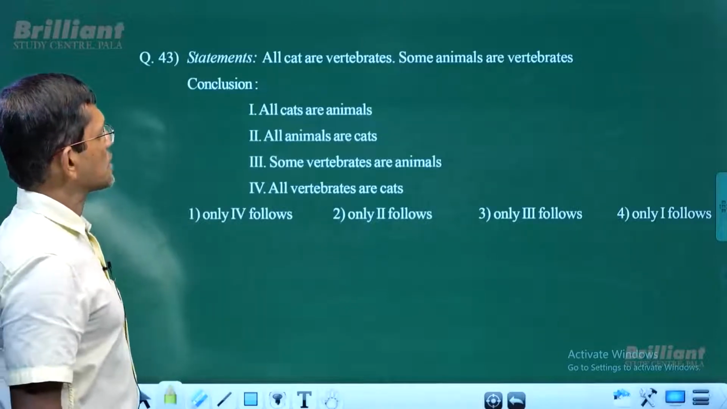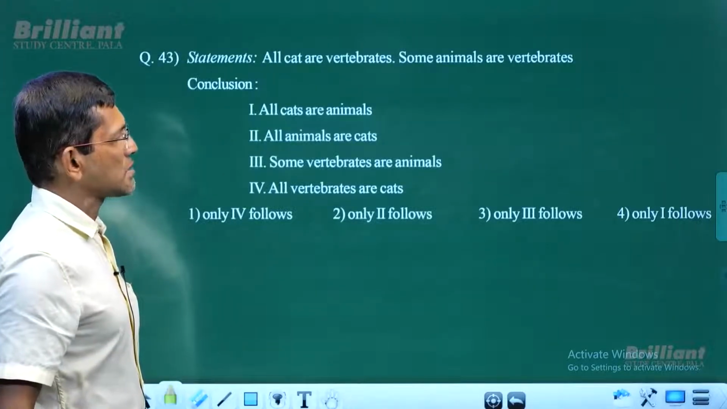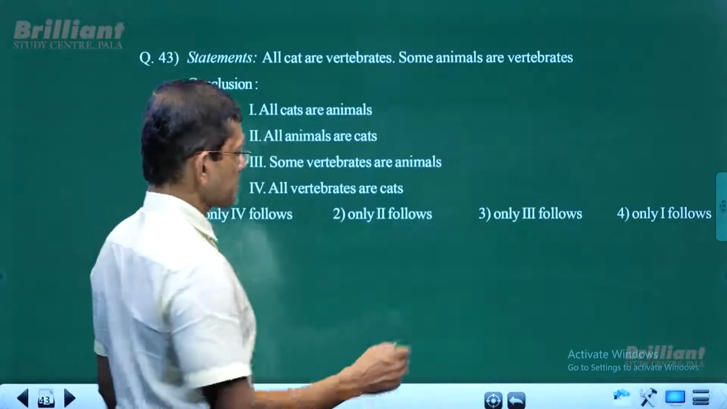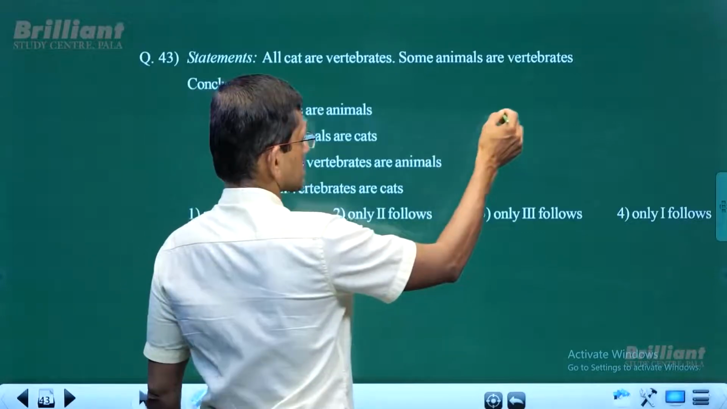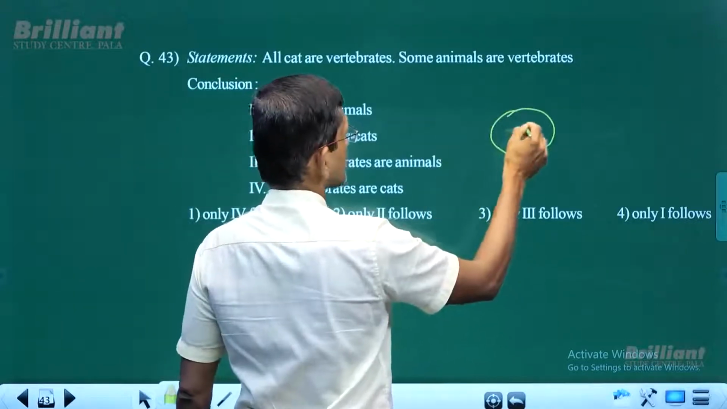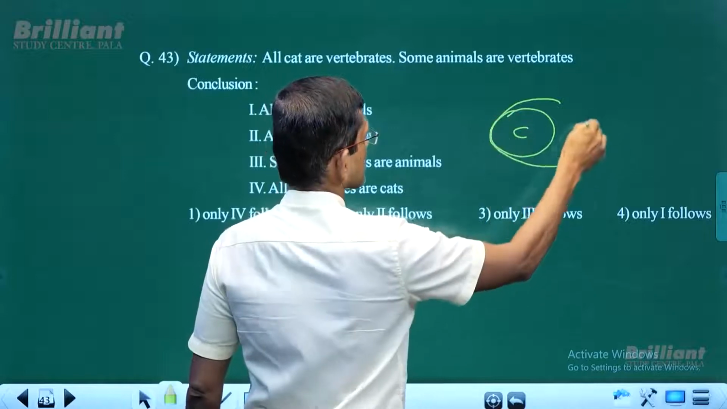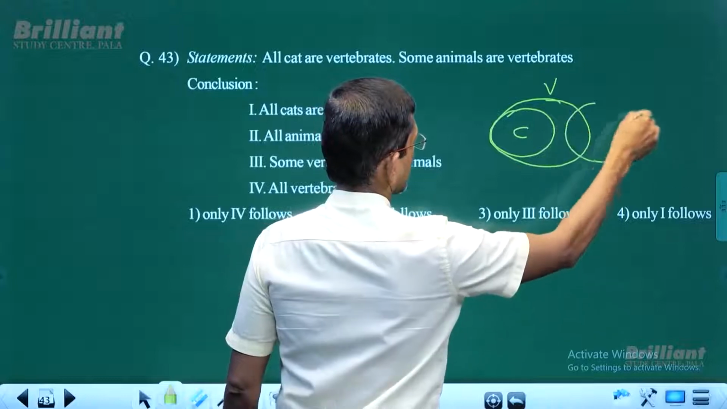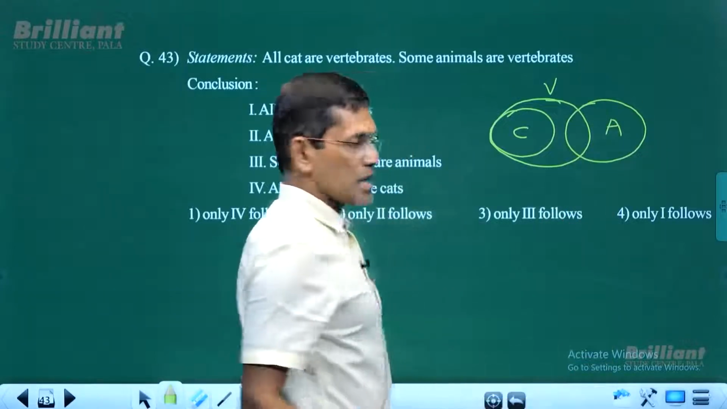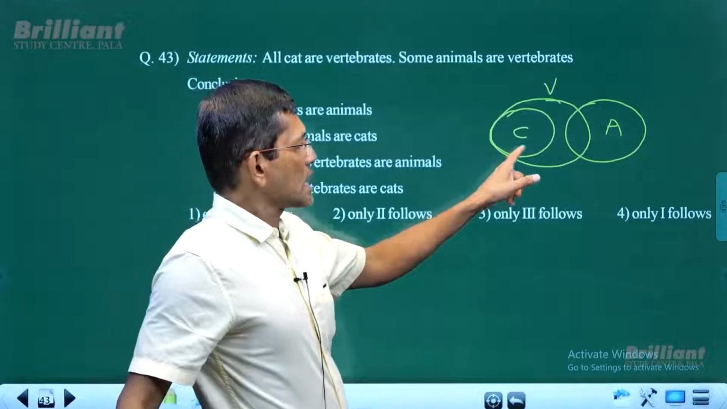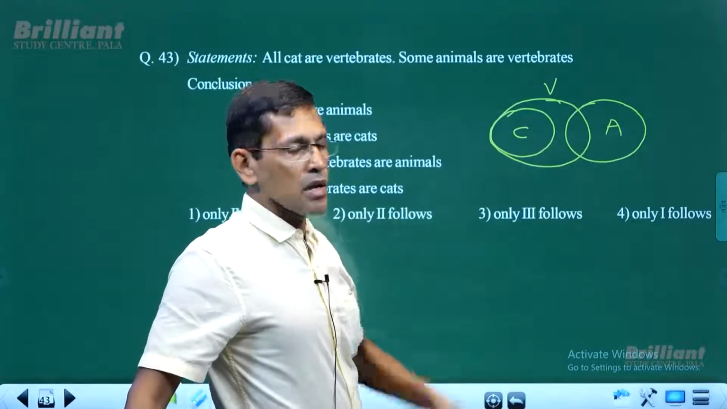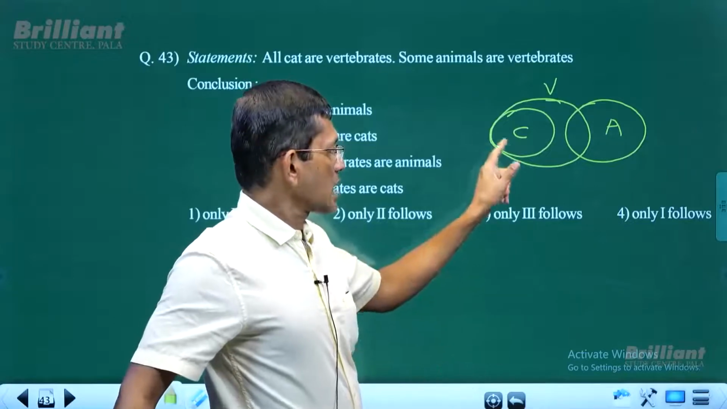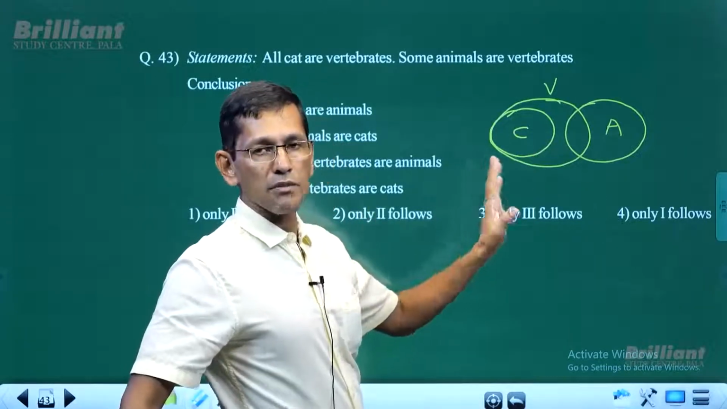Now we go for this one. All cats are vertebrates. Some animals are vertebrates. We draw the diagram. All cats are vertebrates. Some animals are vertebrates. Now you may ask whether this cat is an animal or not. Well, cat is an animal, but according to the given statements, this is the way we have to draw the diagram. According to this diagram, cat is not an animal. That is what the diagram says.